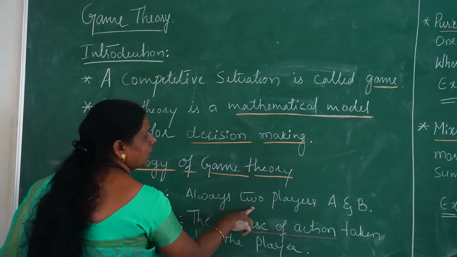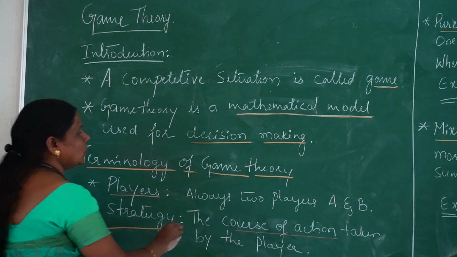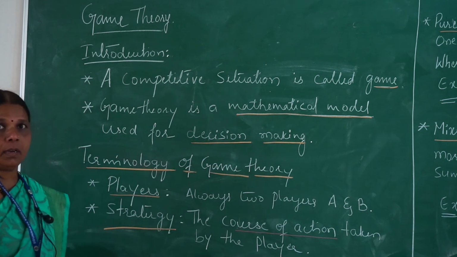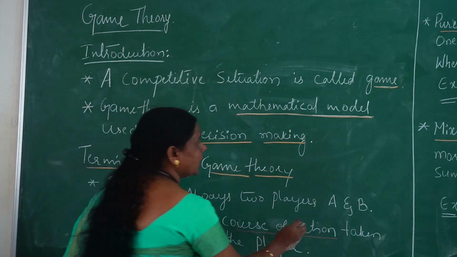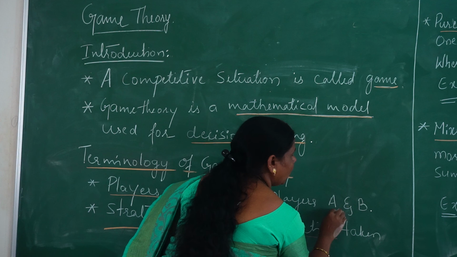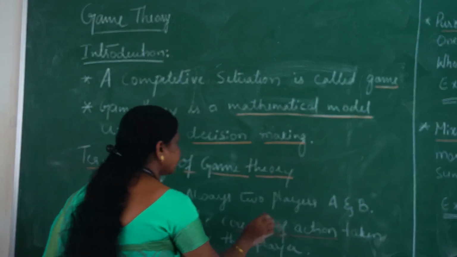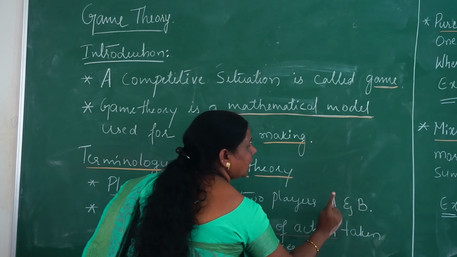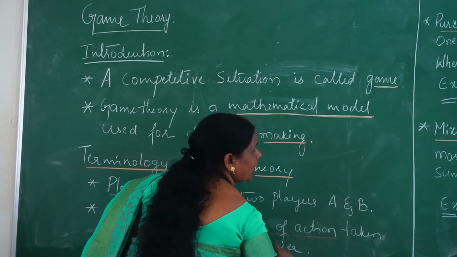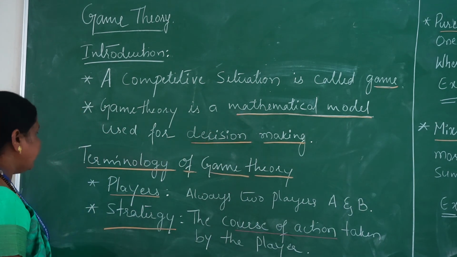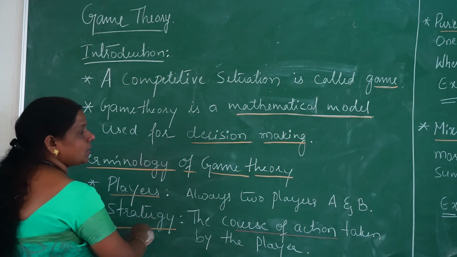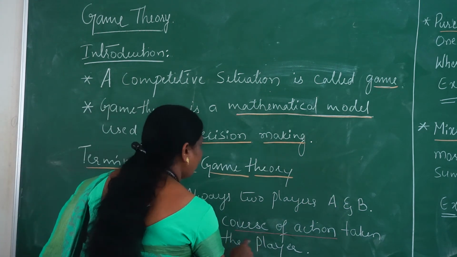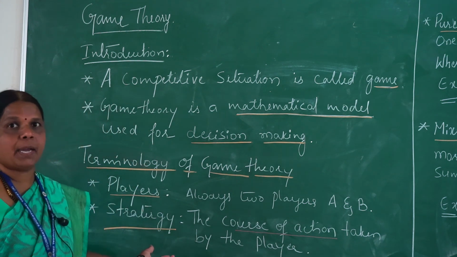Players: we always require two players to play the game. With respect to business management, we need two businesses, which we can call A business and B business. In the same manner, in a game, two parties play a single game, called player A and player B. When applying a strategy, we require a course of action to be taken by the player.